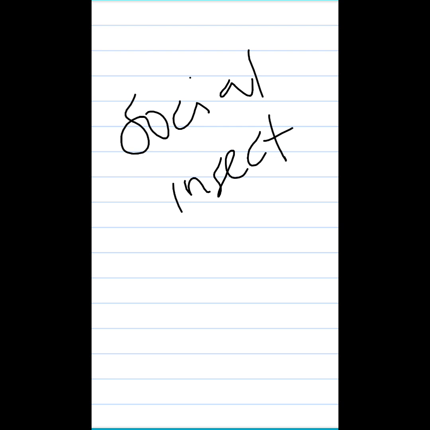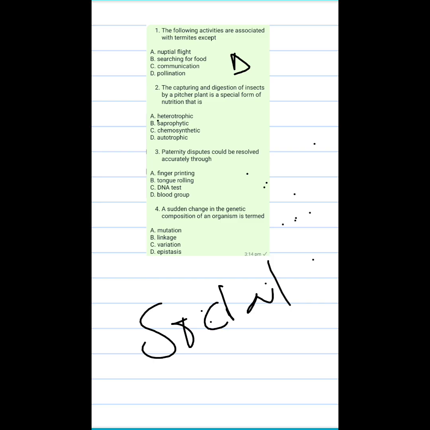They will ask, where do you normally see insectivorous plants? They grow in places that are deficient of what? Nitrogen. That is why they need to digest insects and collect the nitrogen from insects. Do you understand? So this insectivorous plant is heterotrophic because they cannot actually manufacture their own food. They need insects. So that is heterotrophic mode of nutrition. So the correct answer to number two is heterotrophic.